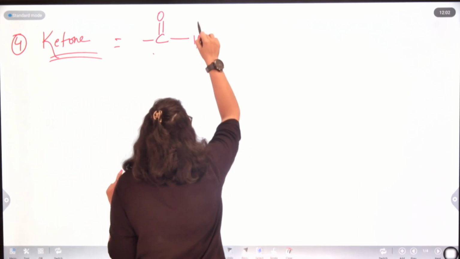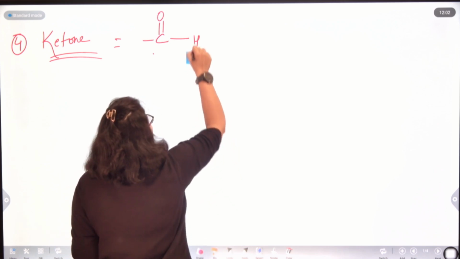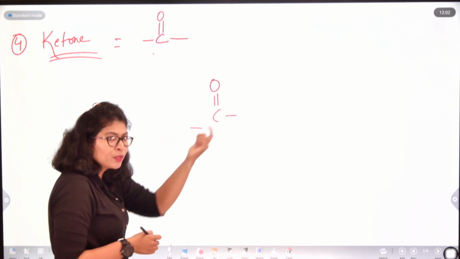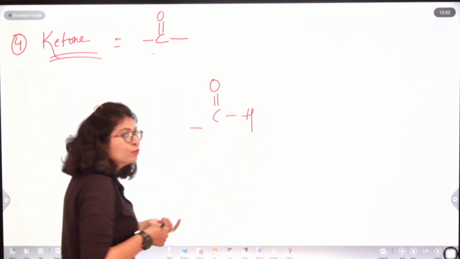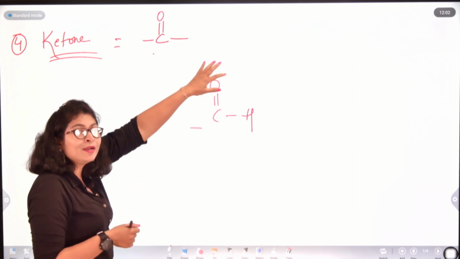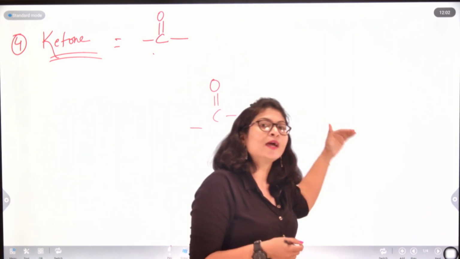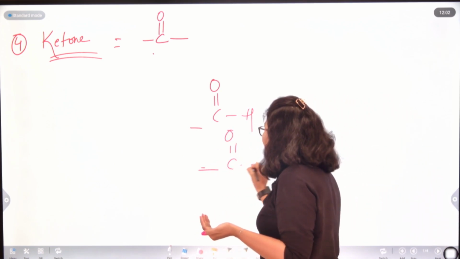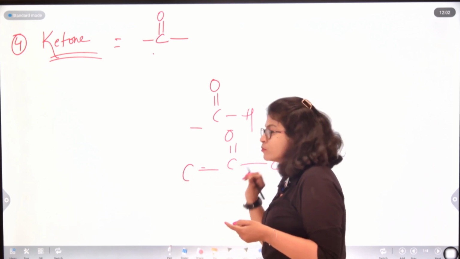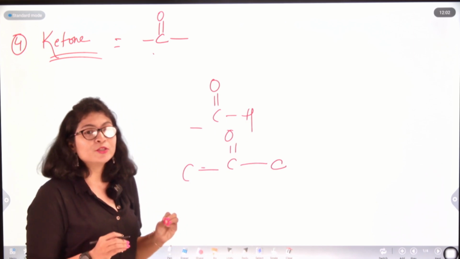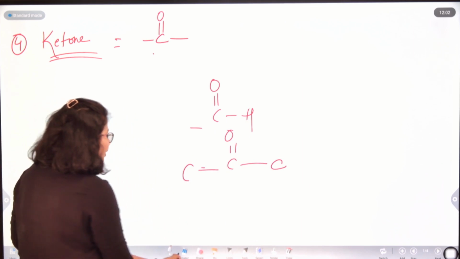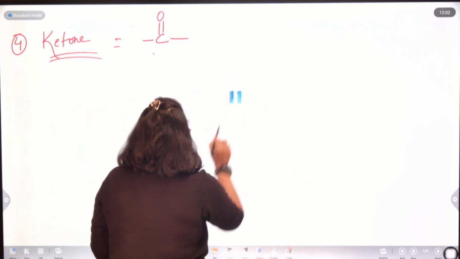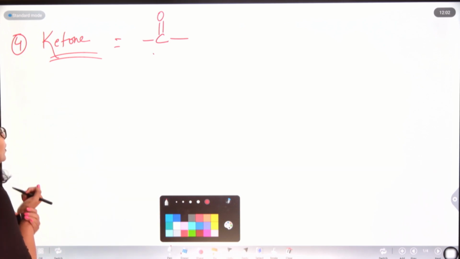In case of aldehyde, I was having the same C double bond O group, but there was a hydrogen associated to the carbon atom bonded to the oxygen. This is the mandatory condition for aldehydic functional group. But for ketonic functional group, you have C double bond O and the other sides must be satisfied by other carbon atoms only. So for a ketone, the functional group is only C double bond O.